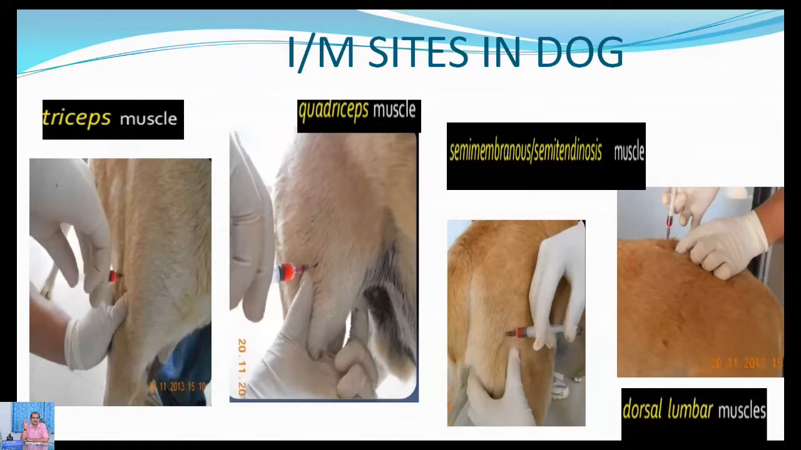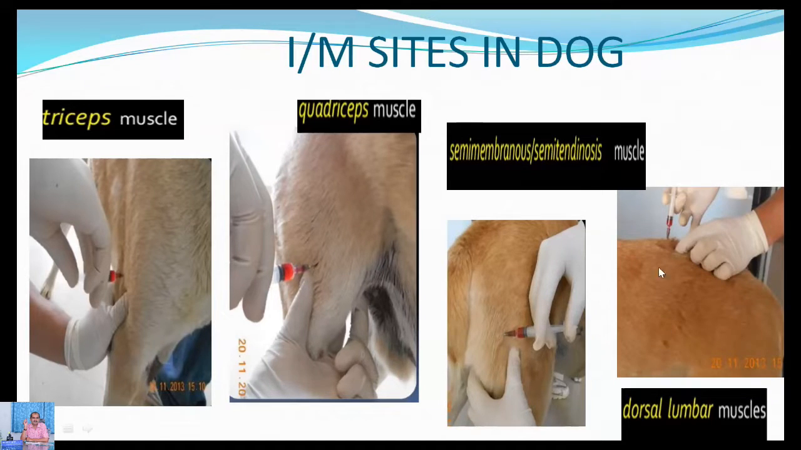Coming to small animals like the dog, this is the triceps muscle. You have to hold the needle like this and push. These injections are also given to the quadriceps muscles in the hind quarter, so both directions can be used. And the semi-membranous or semi-tendinous muscle, especially in the hind leg, can be used. But one should see that the peroneal nerve, which goes a little deep here, does not get paralyzed.